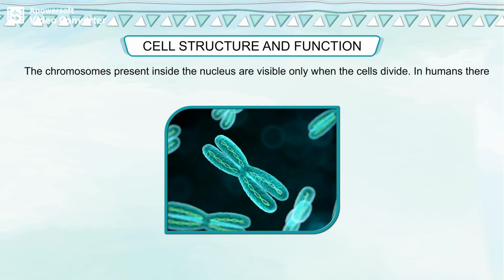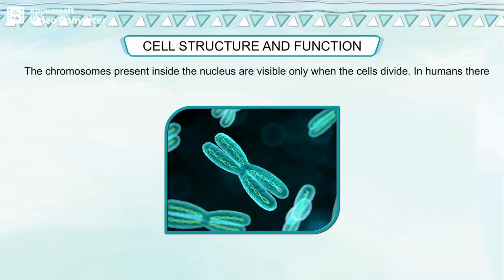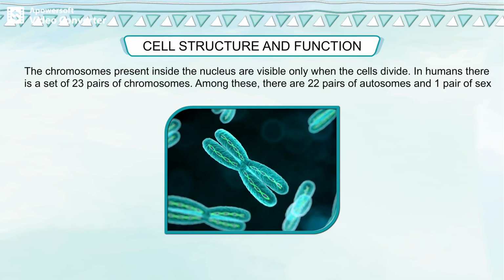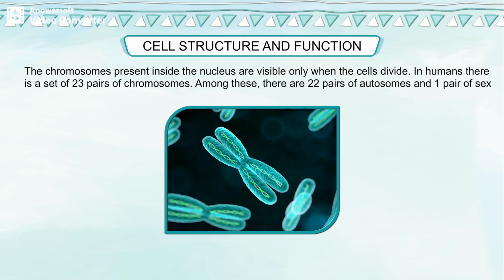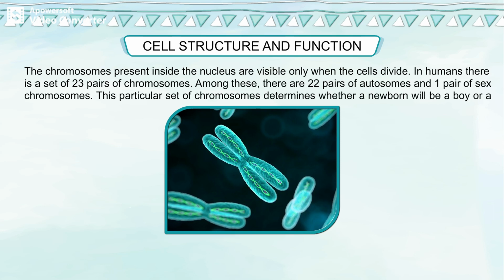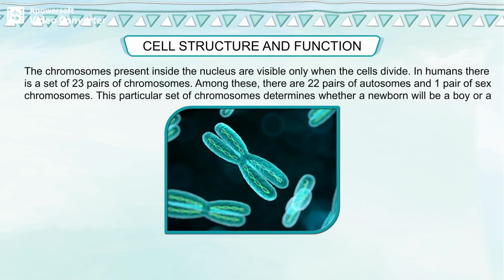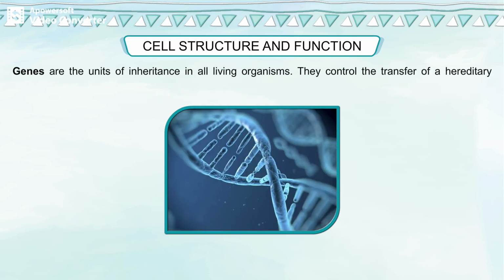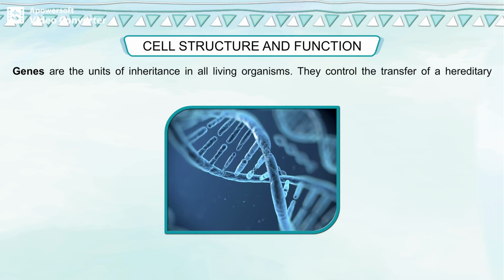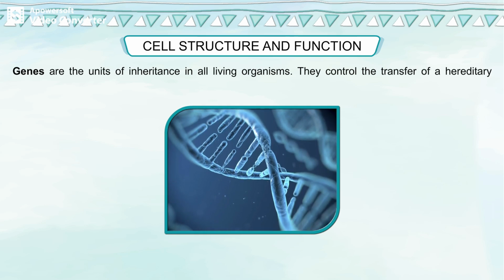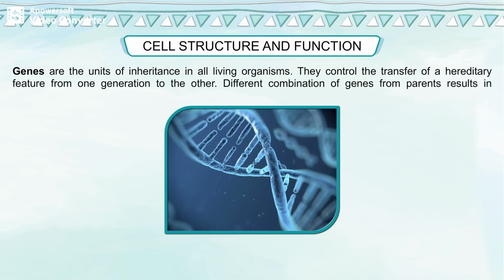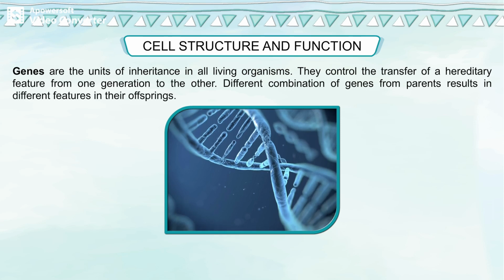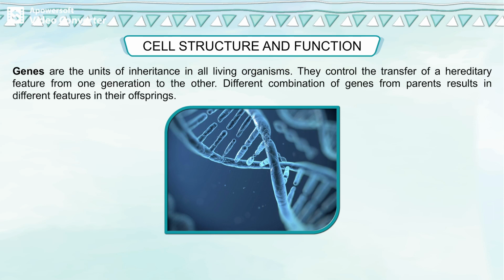The chromosomes present inside the nucleus are visible only when the cells divide. In humans, there is a set of 23 pairs of chromosomes. Among these, there are 22 pairs of autosomes and 1 pair of sex chromosomes. This particular set of chromosomes determines whether a newborn will be a boy or a girl. Genes are the units of inheritance in all living organisms. They control the transfer of a hereditary feature from one generation to the other. Different combination of genes from parents results in different features in their offsprings.